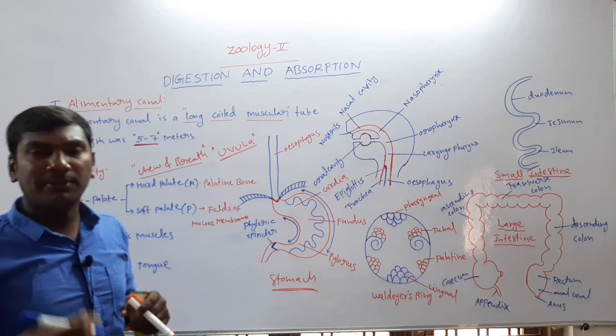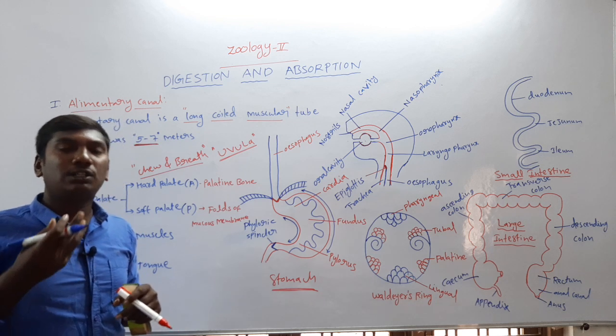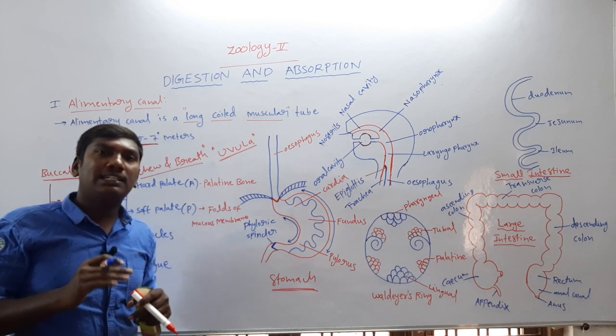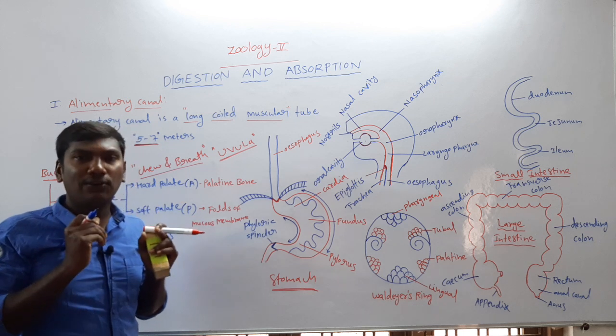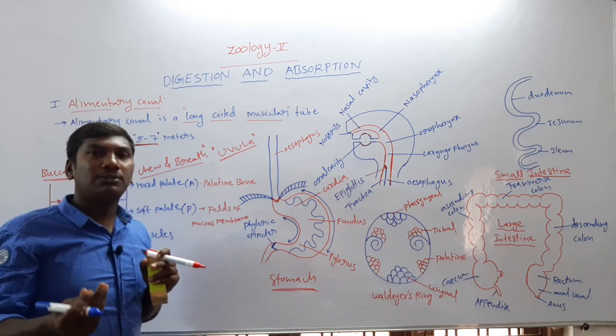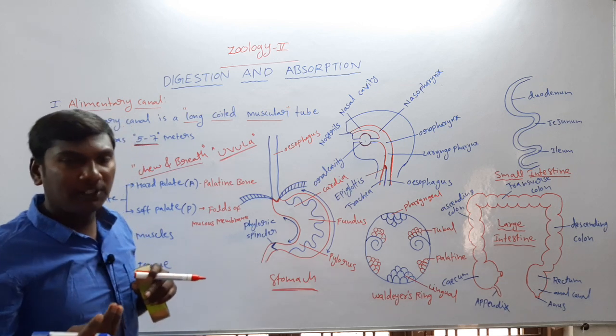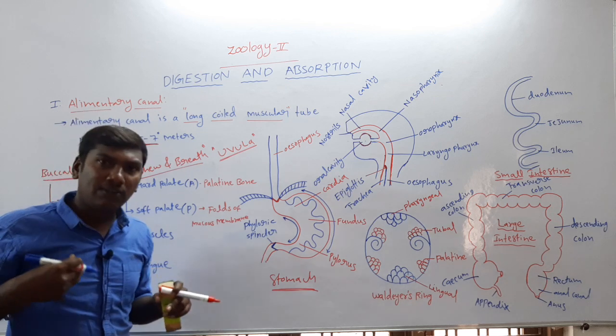First, once revised, the buccal cavity: the mouth opens into the buccal cavity. The buccal cavity contains three regions: roof, wall, floor. The roof contains the palate. The palate is of two types: one is anterior, another one is posterior. Anterior is called the hard palate. Posterior is called the soft palate.